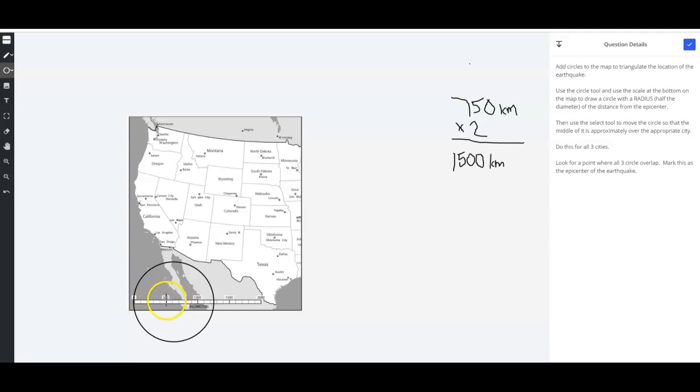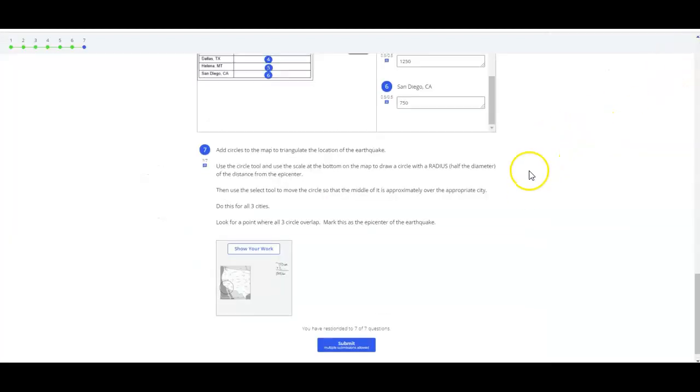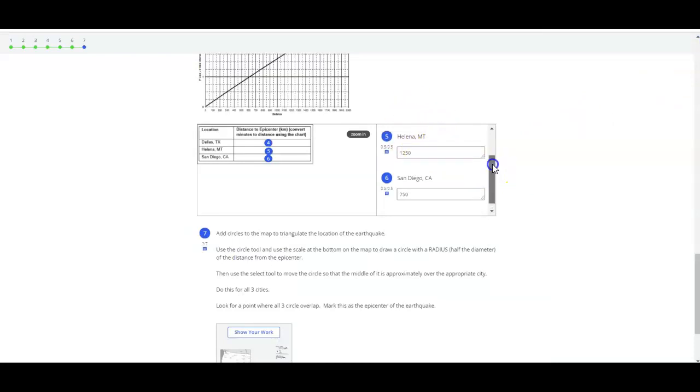In order to move the circle so that the center is over San Diego, you'll click on this bracket tool or the select tool, and then that will let you select the circle and then move it. And so San Diego is right there, and I'm going to put it in the center of the circle. This is just an approximate center, but there is San Diego. Now I'm just going to click the check mark so I can exit and go back to my data points. So my next one, Helena, Montana, is 1,250 kilometers from the epicenter.